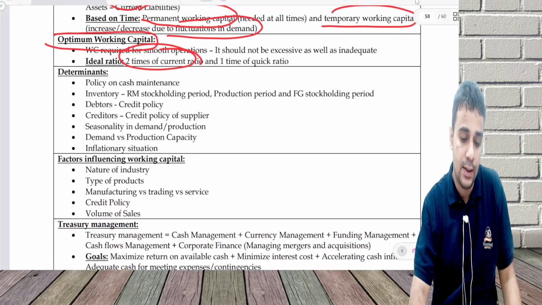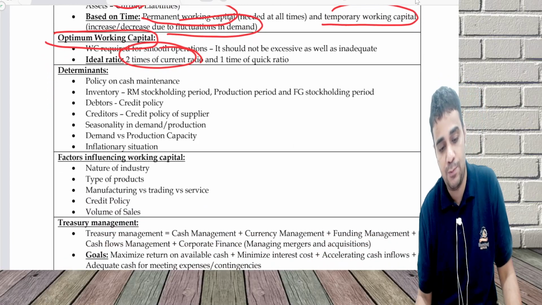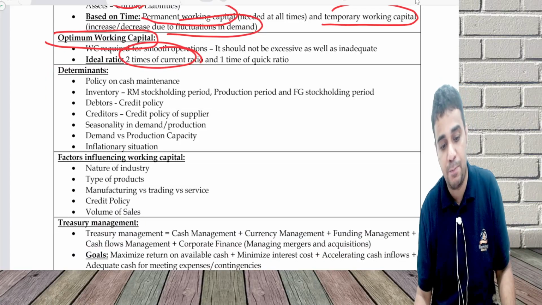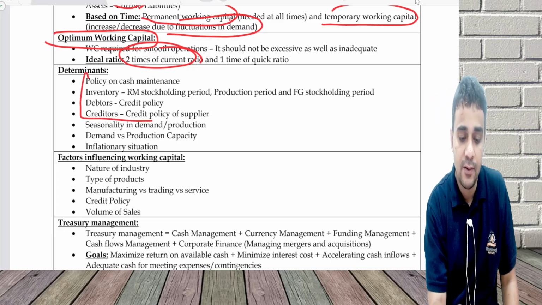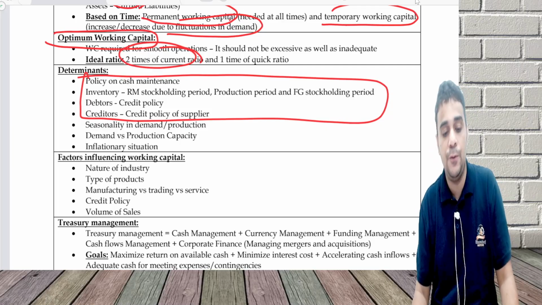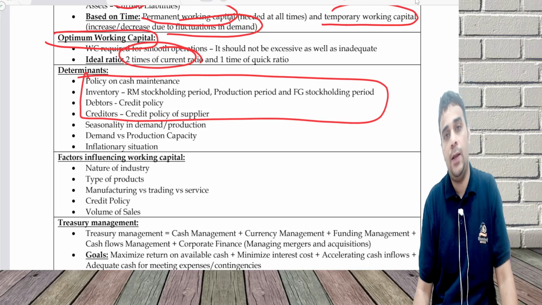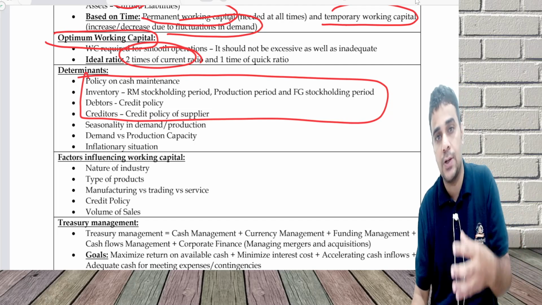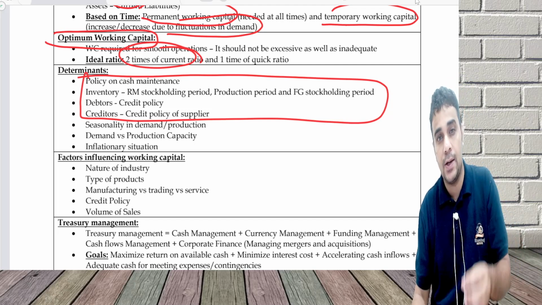Next is what are the determinants and factors. Both are similar. We have the same thing, determinants for dividend policy and practical consideration. Here determinants and factors. One is we are seeing the various current asset and current liability. Policy on cash maintenance. If you are a company which maintains a very high cash, there are reasons for maintaining cash, something called a transaction reason or a precautionary reason or a speculative reason.